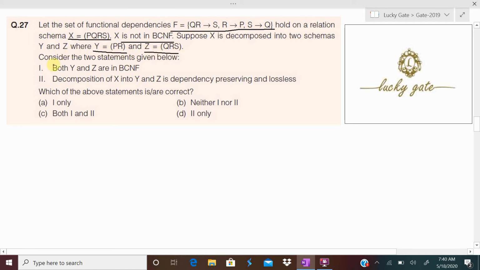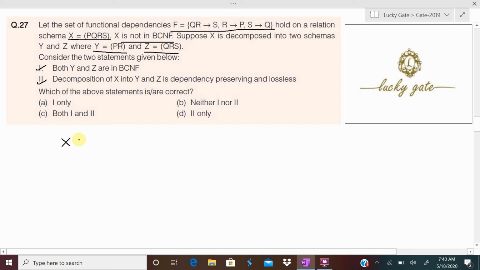QRS given, and there are two statements given. First, both Y and Z are in BCNF, and second, decomposition of X into Y and Z is dependency preserving and lossless. The question is which of the above statements are correct. We have to identify which statements are correct, means we have to decide about statement 1 and 2. So how I am analyzing, please try to understand.